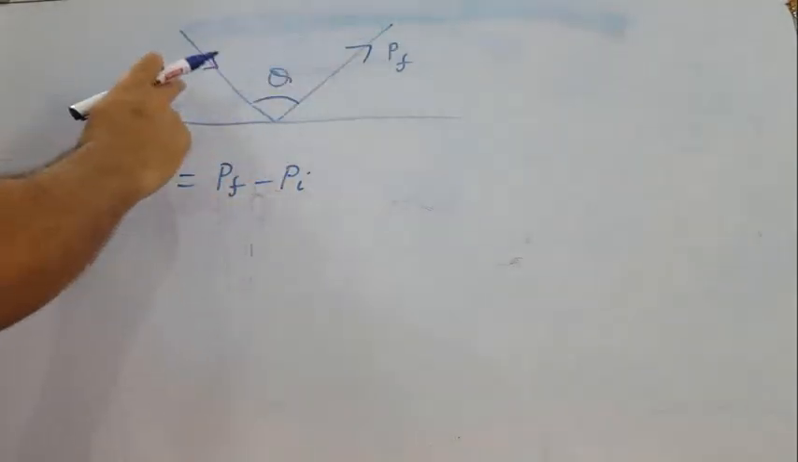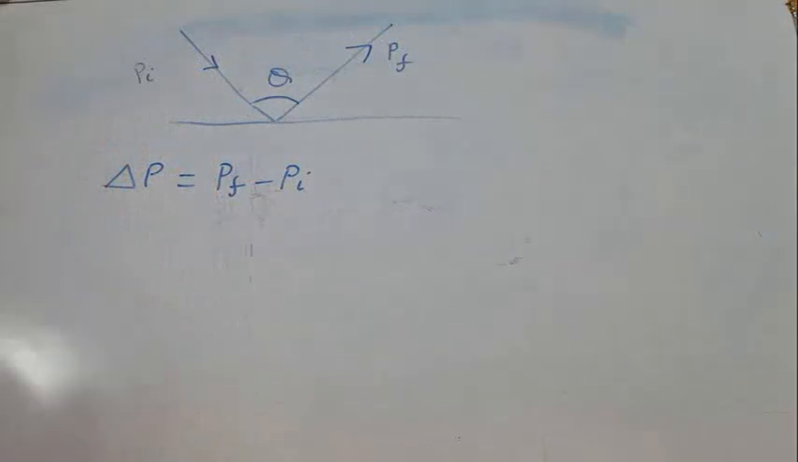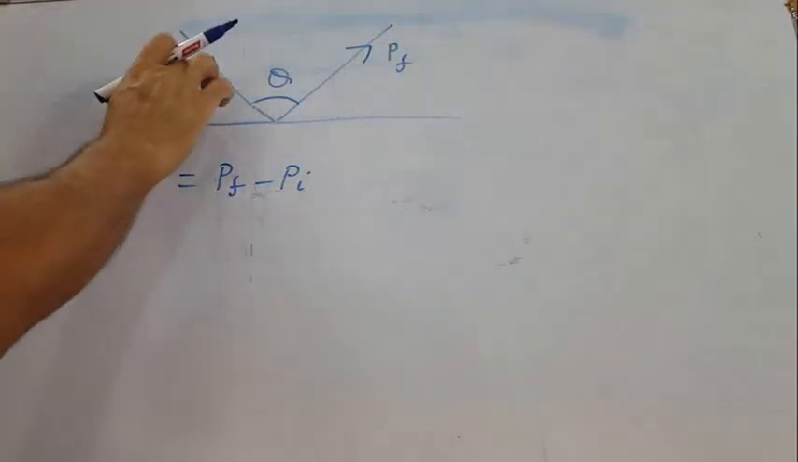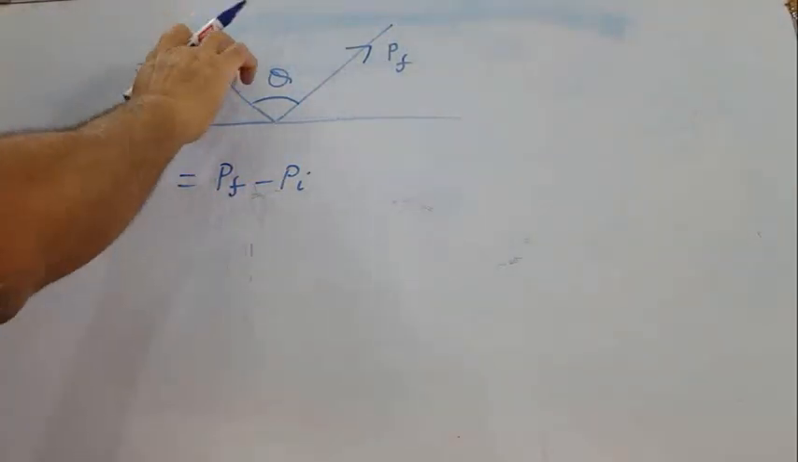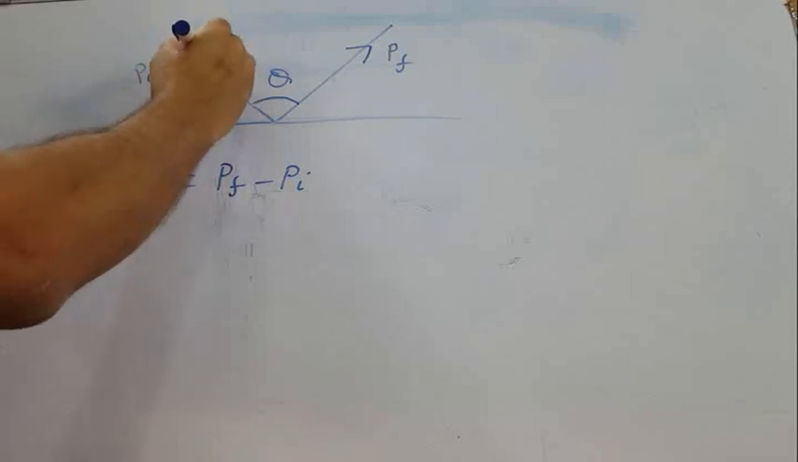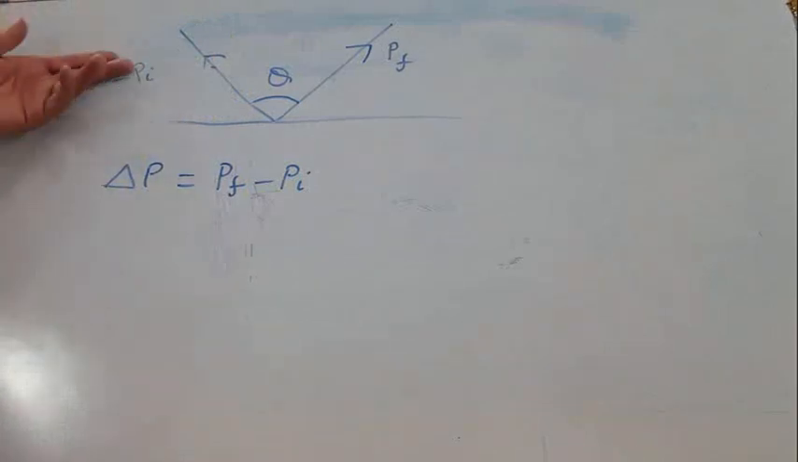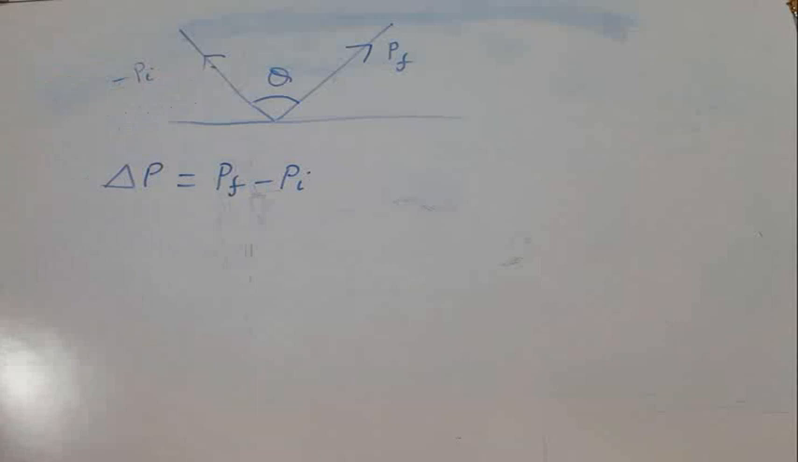This is PF, this is PI. What will be minus PI? For minus PI, just reverse the direction of this vector. Now I have reversed this direction, that will be minus PI. Now there are two vectors, PF and minus PI, making an angle theta. If you know two vectors and the angle between them, you can directly calculate the resultant: square of first plus square of second plus twice AB into cos theta, all under root.